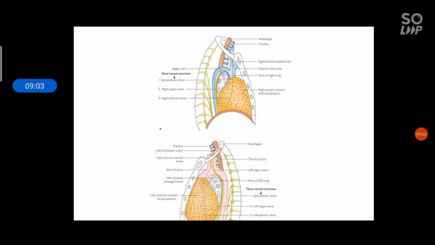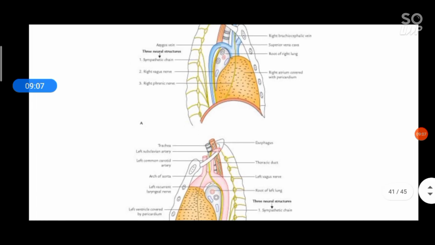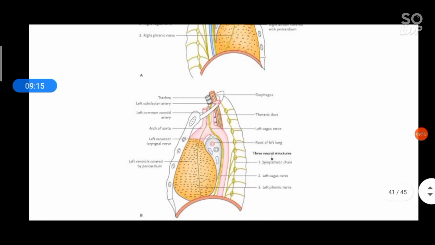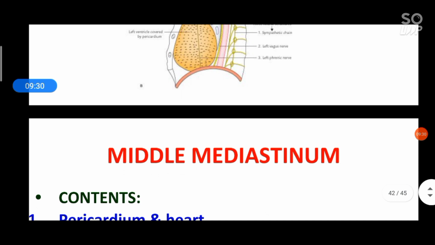From the right and left side, on the right side you can see the azygos vein draining into the superior vena cava, and the right phrenic nerve. In the lower diagram you can see the descending aorta and left phrenic nerve, and the left vagus behind the hilum, and the sympathetic trunk also.